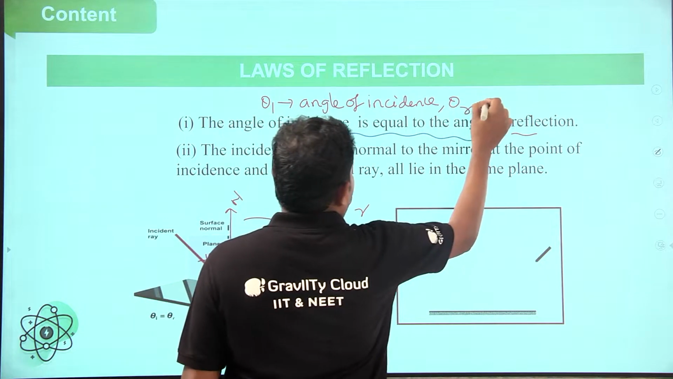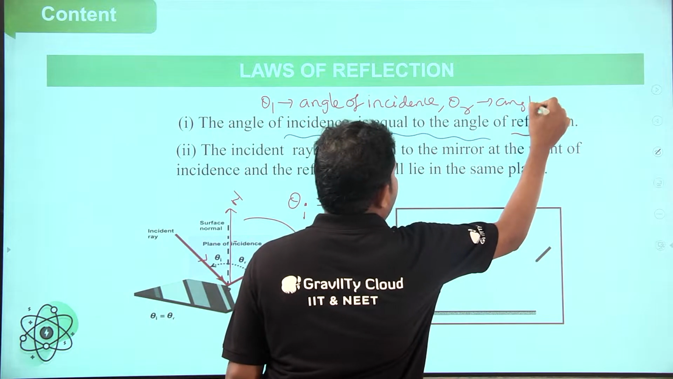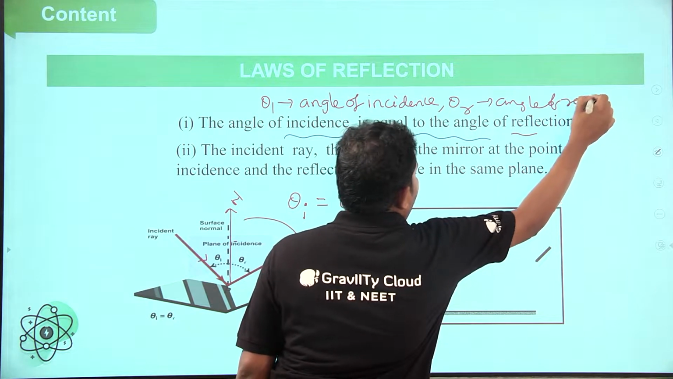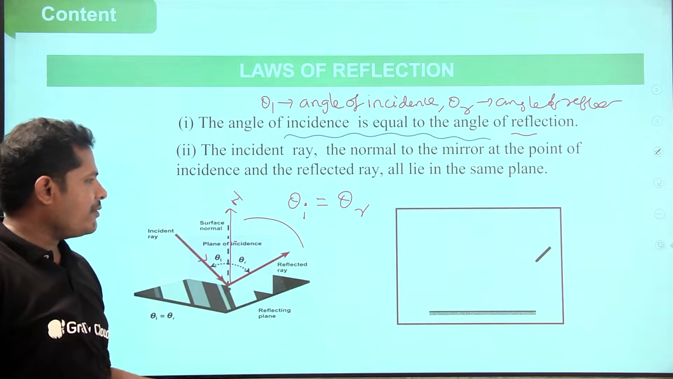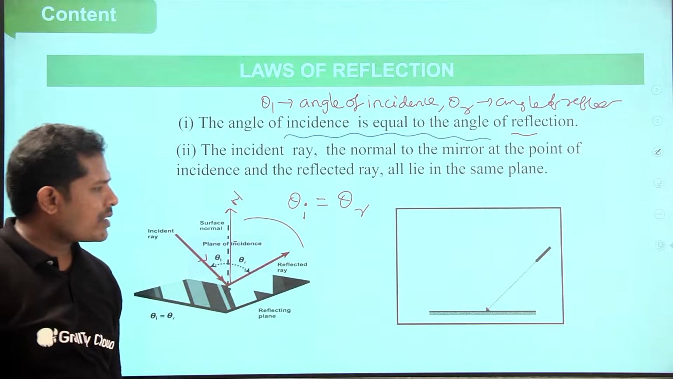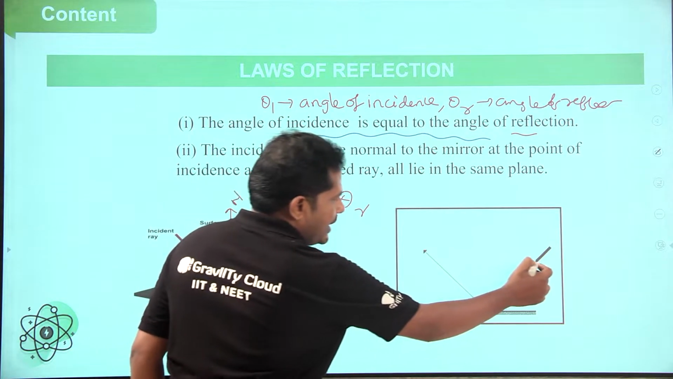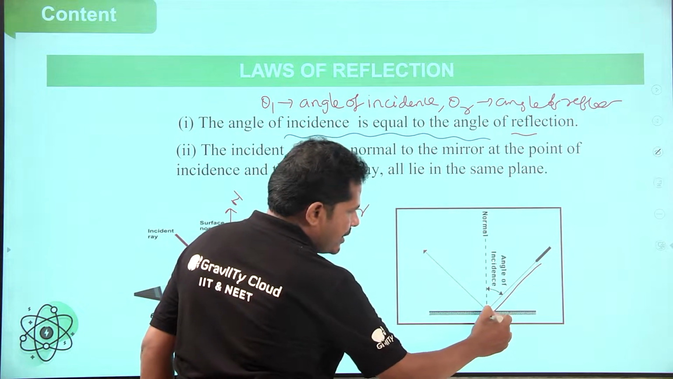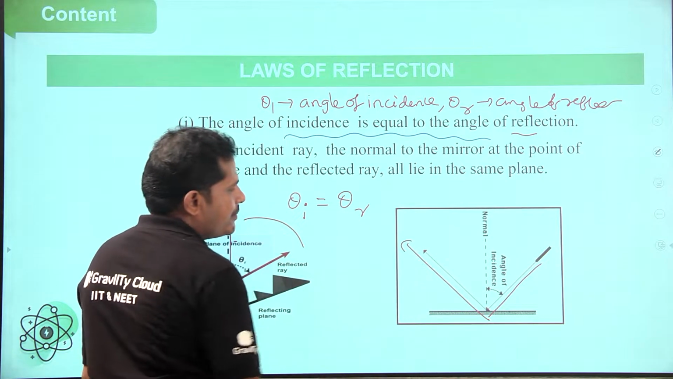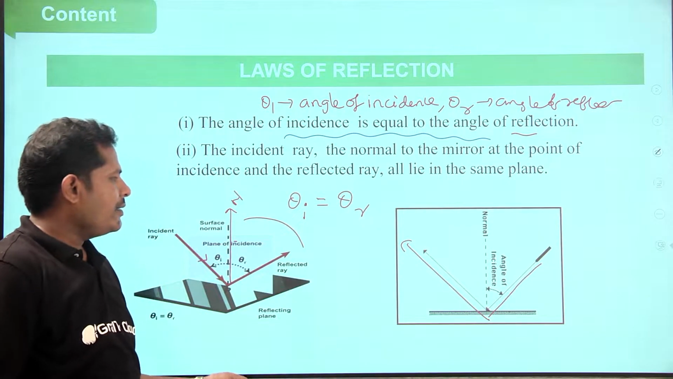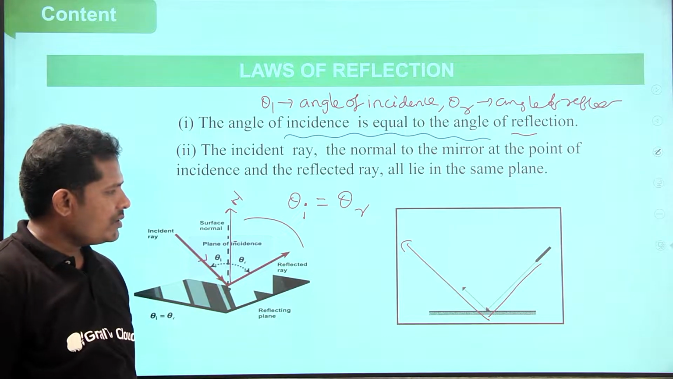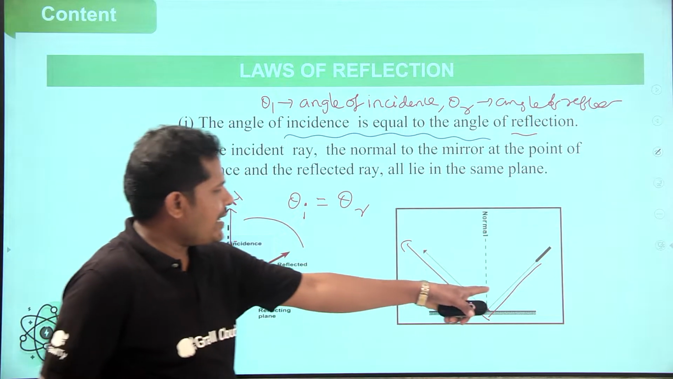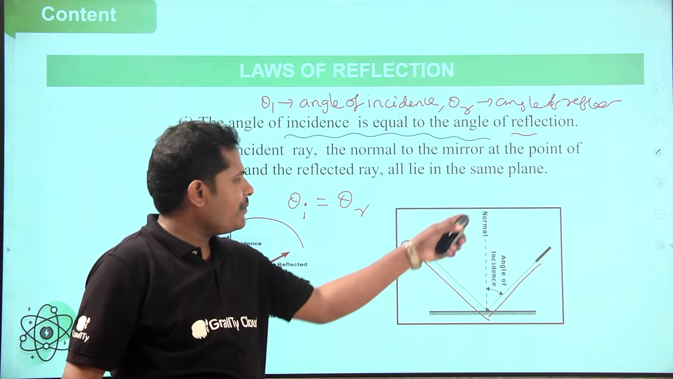Or angle of reflection. Angle of reflection. Okay, so let us check this one. See how the light is incident on the surface and how it gets reflected. One more time. Incident light ray, reflected light ray, normal.